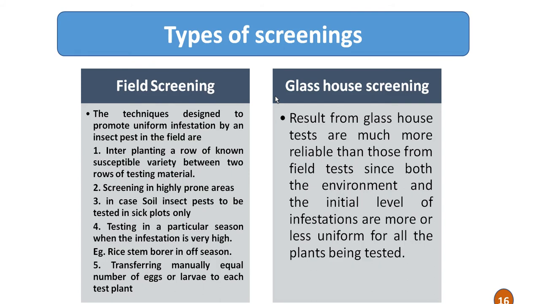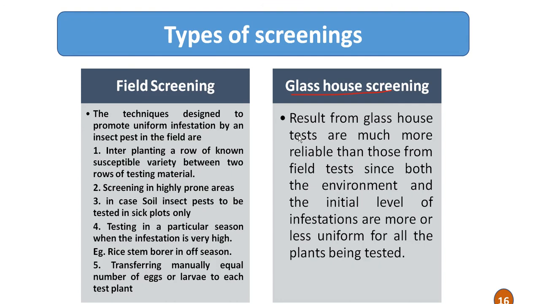Then there is screening. There are two types of screening. First one is field screening and second one is glasshouse screening. So screening for insect resistance is done under both conditions, in the field or in a glasshouse. In field screening, it is not possible to ensure uniform initial infestation of all the plants in the population, which is a prerequisite for screening.